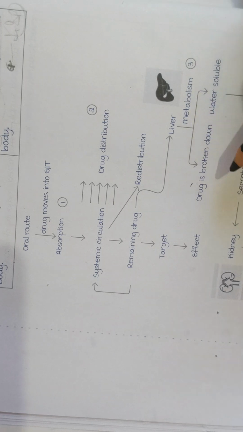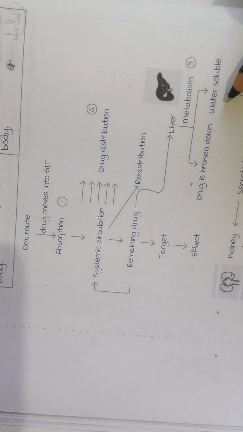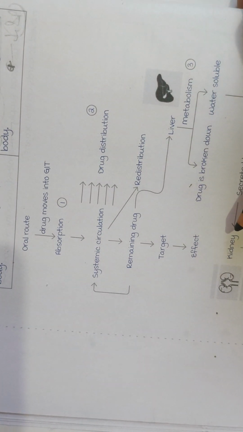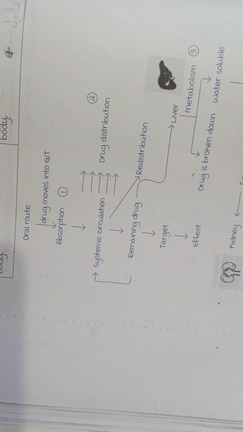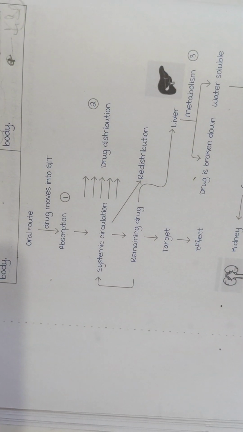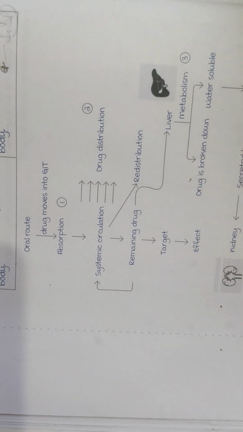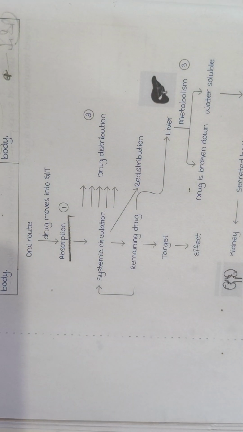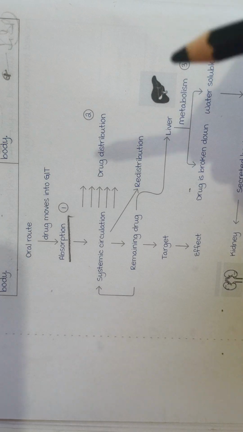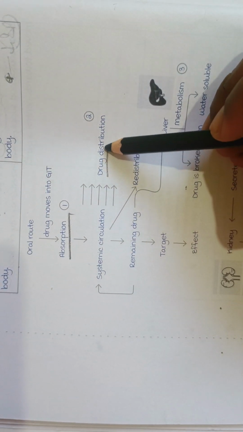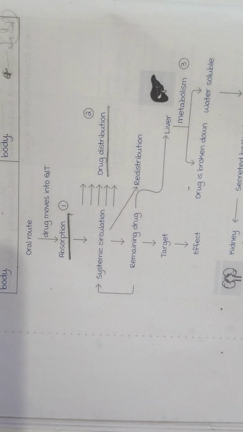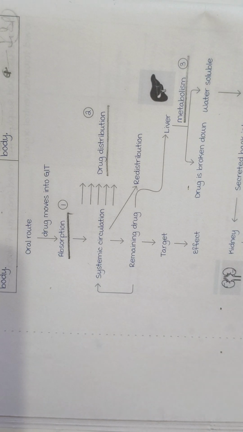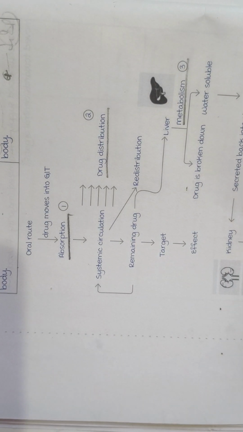Then you see metabolism, where the drug is broken down, and the water-soluble drug is secreted back into the circulation or plasma, to the kidney, and excretion. So the basic points to understand in pharmacokinetics are absorption, drug distribution, metabolism, and excretion.